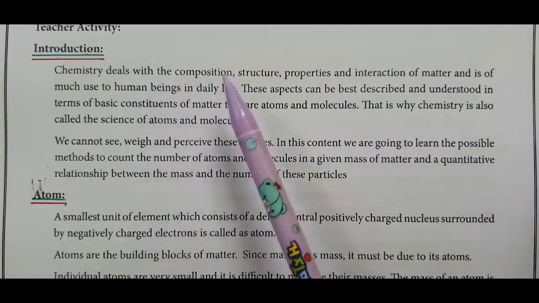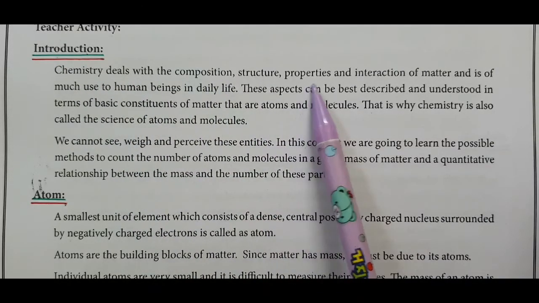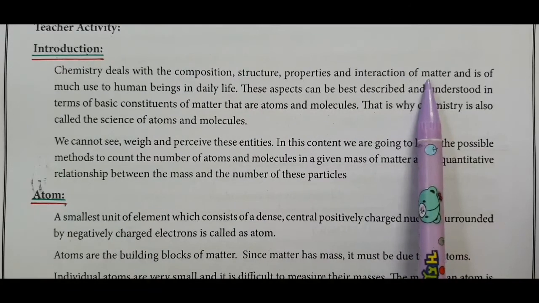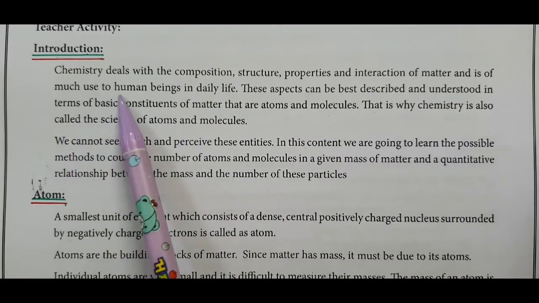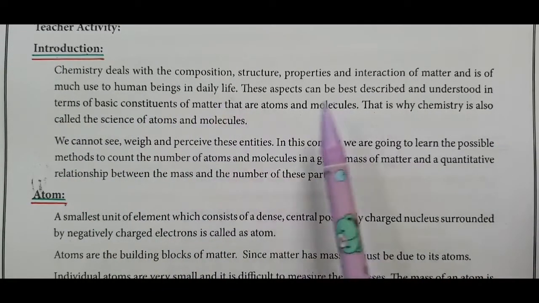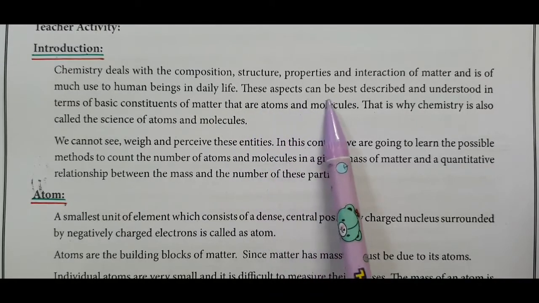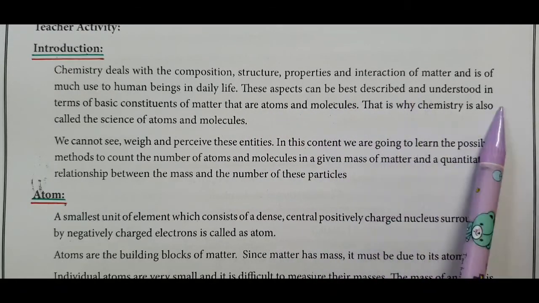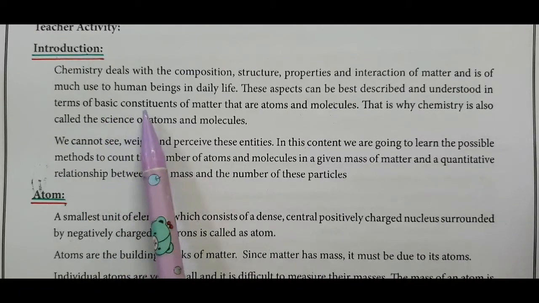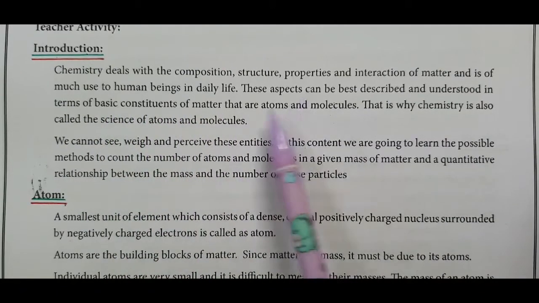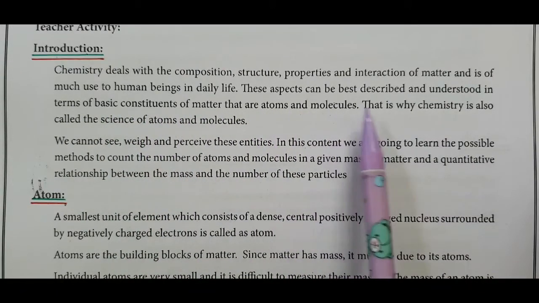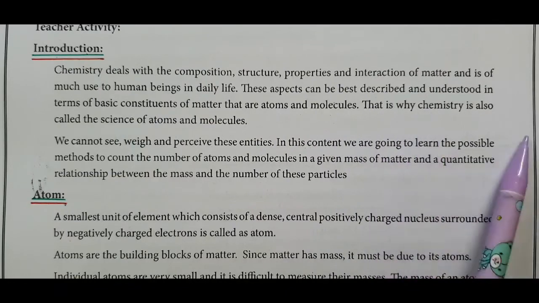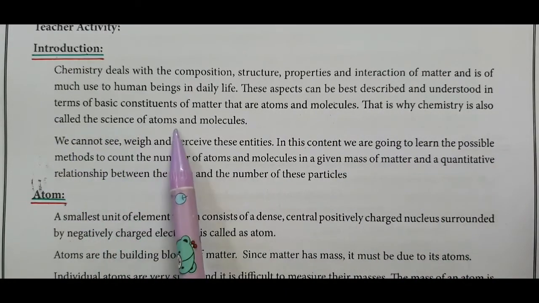Chemistry deals with the composition, structure, properties and interaction of matter and is of much use to human beings in daily life. These aspects can be best described and understood in terms of the basic constituents of matter, that are atoms and molecules. That is why chemistry is also called the science of atoms and molecules.